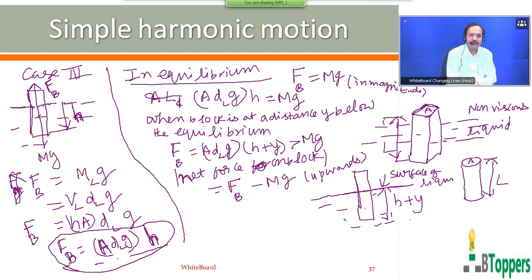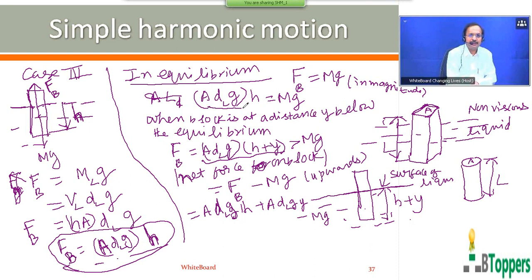Now the magnitude of the force of buoyancy can be written as A d_l g into H plus Y. If you open this bracket, A d_l g H plus A d_l g Y minus mg.